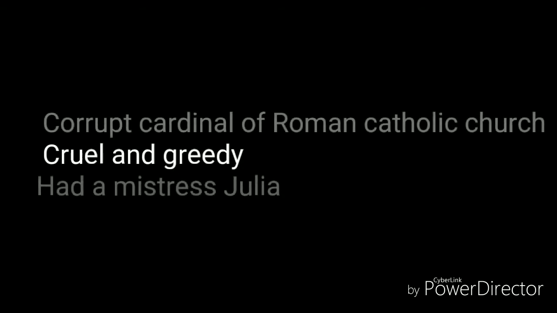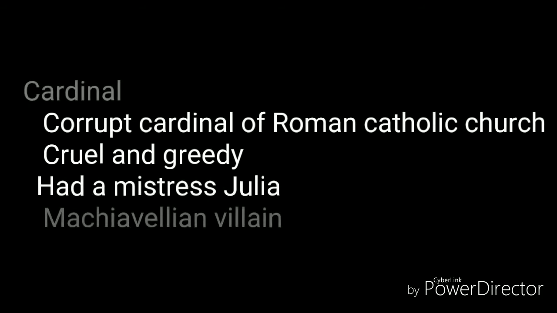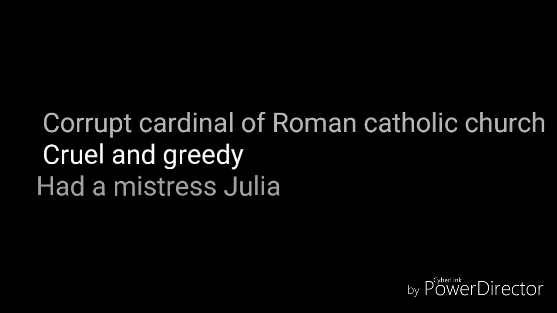The fourth important character is the Cardinal. The Cardinal is the brother of the Duchess. He is a corrupt cardinal of the Catholic Church, an example of those times. He had a mistress called Julia, and he killed her by giving her a poisoned Bible. This is also a previous question. The Cardinal killed his mistress Julia by giving her a poisoned Bible, which is against his cardinalship. He is an apt example of a Machiavellian villain, the portrait of cruelty. Okay, that is about the Cardinal.